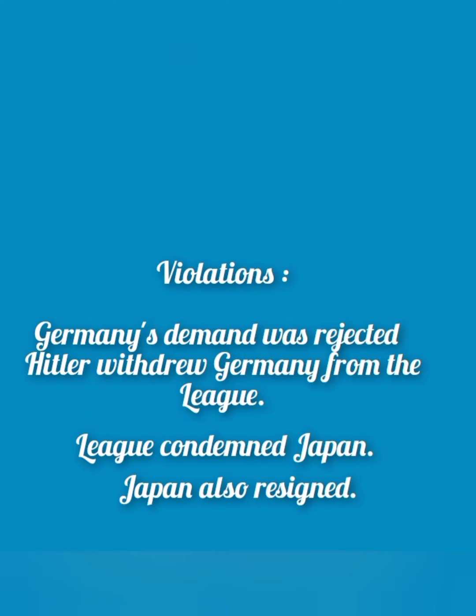Japan attacked Manchuria in September 1931 and the League opposed Japan. So, Japan also followed the example of Germany and resigned from the League. In the context of Italy's attack on Ethiopia, the League applied sanctions. As the sanctions came into effect, Italy resigned from the League in the year 1937.